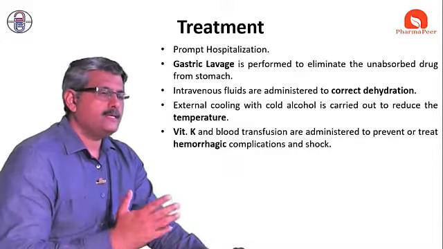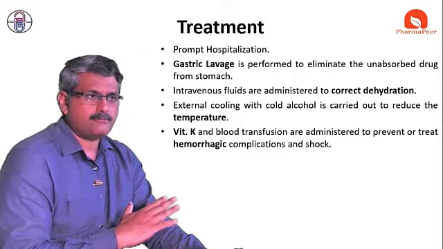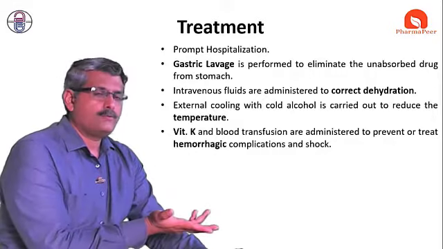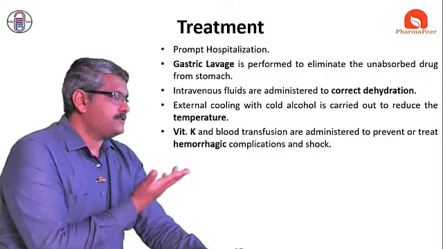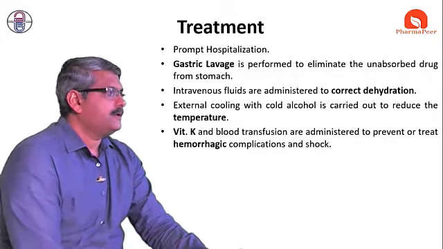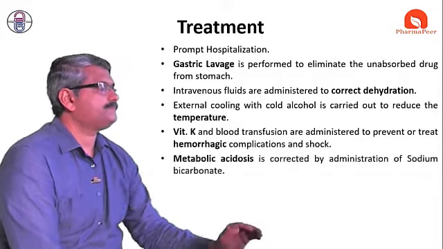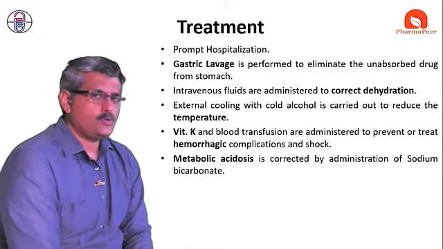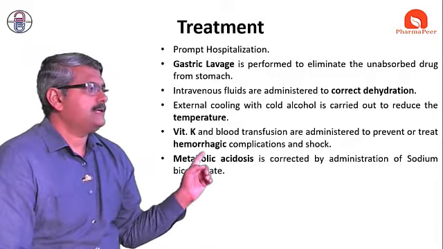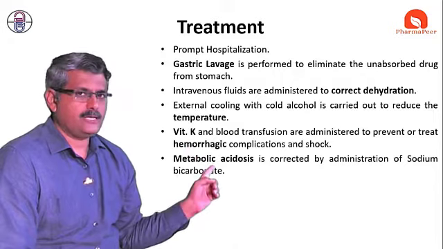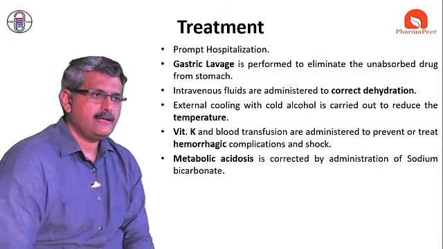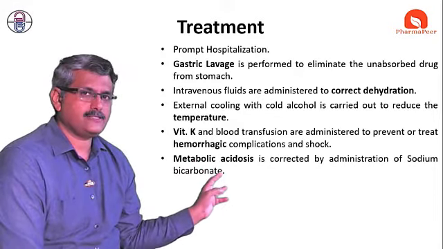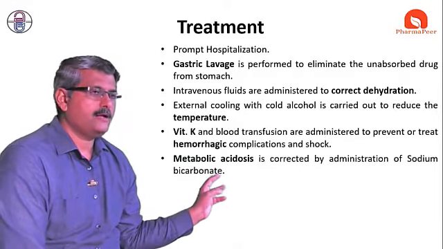And if there is a tremendous loss or heavy loss of blood, hemorrhage, then we need to provide blood transfusion to prevent complications and shock. Metabolic acidosis is corrected by administration of sodium bicarbonate. I told you that this drug is acidic in nature. So there is a possibility of increase in acidity, particularly not acidity, it's acidosis, metabolic acidosis in our body.